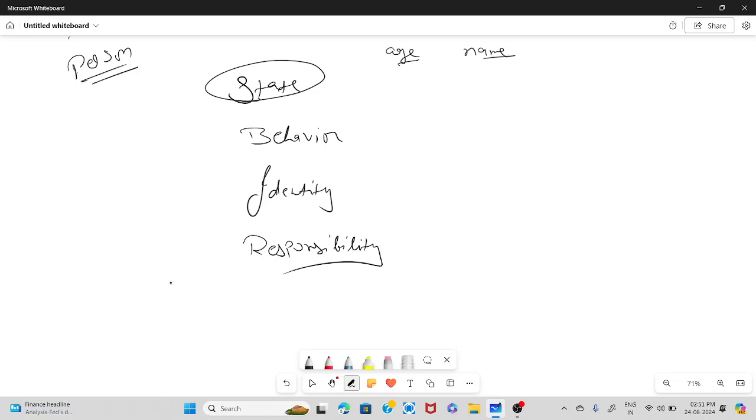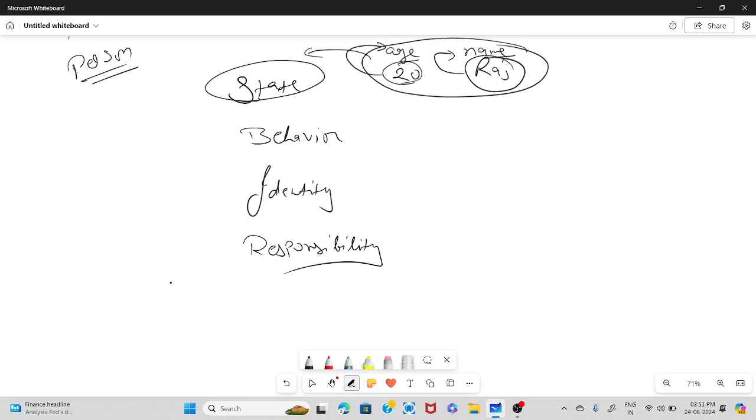So these are the attributes of a person. Now if I assign values to these attributes, let's take the age is 20, the name is Raj. So when I assign the values to the attributes, the complete thing becomes the state of an object. So whenever a value is associated with the attribute, it becomes the state of an object.